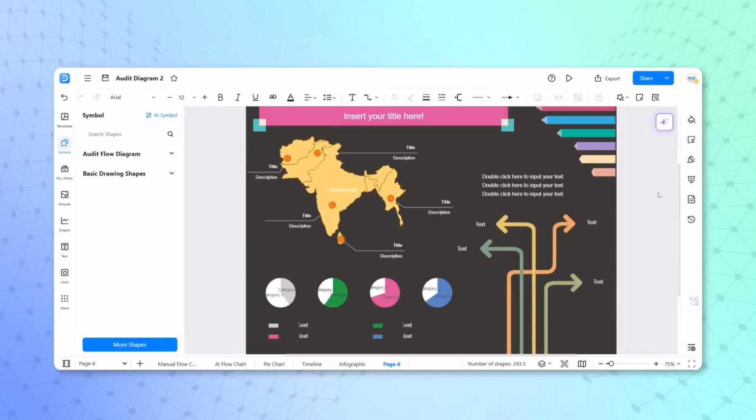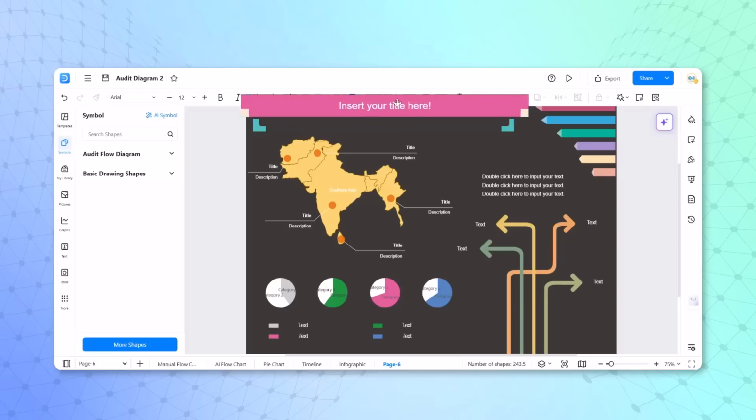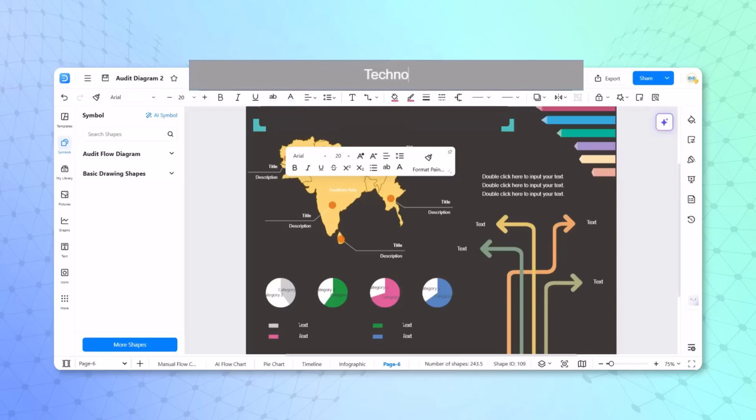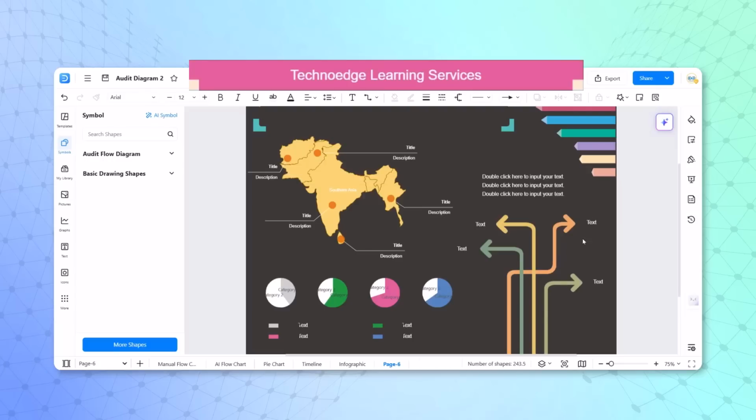Now, trust me, to prepare the same infographic, people spend minimum 3 to 4 hours and still don't get a better output. But here, within a few seconds, you can modify any infographic and use it. So let me put here the TechnoEdge Learning Services option. This way, an infographic would be created.